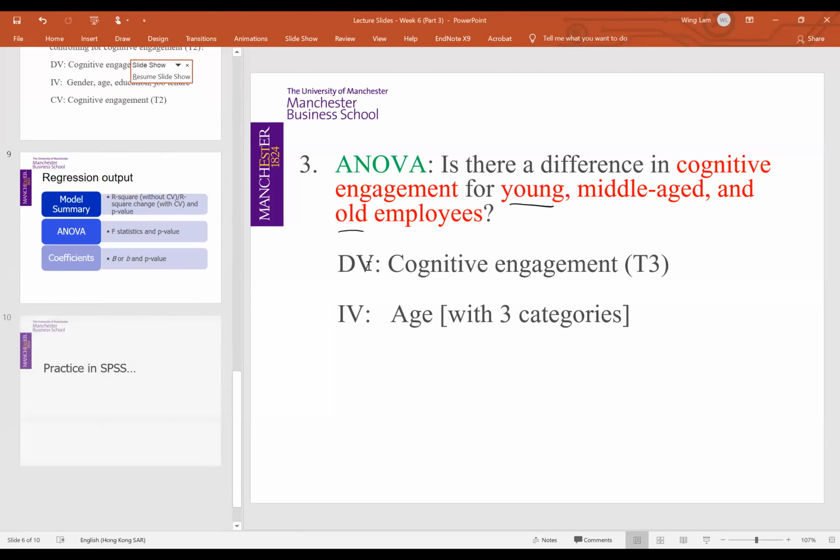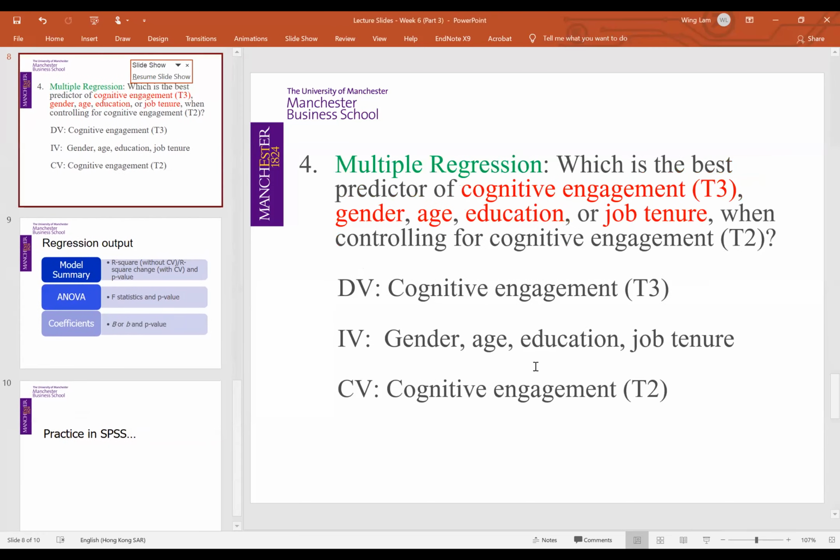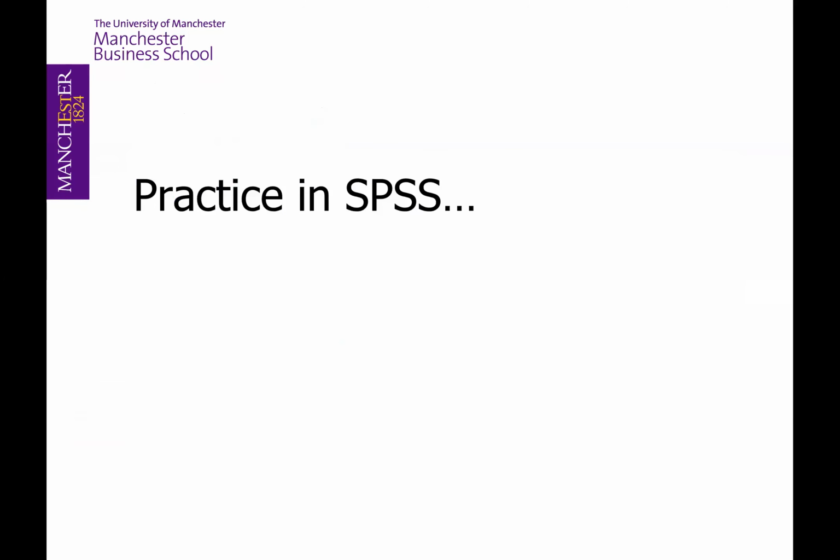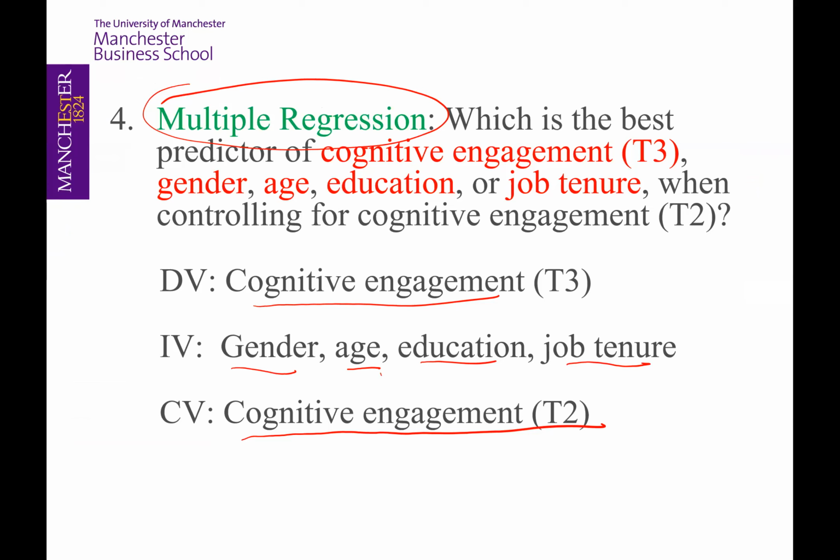In conclusion, we could say that among the four predictors, it seems that only age was likely to help in predicting cognitive engagement in this case.